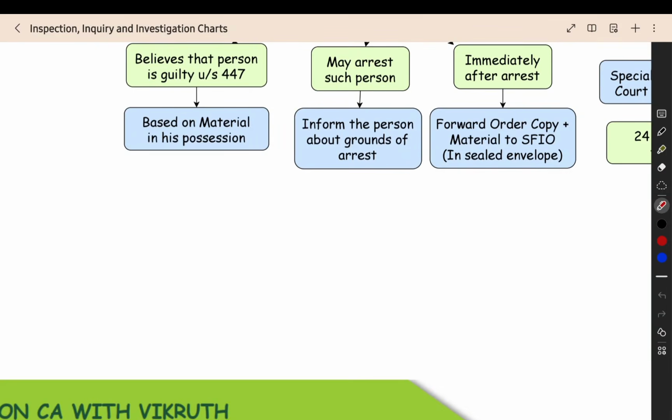The person whom they are going to arrest has some kind of material in possession, like money or funds or assets or documents, something he has in his custody that he obtained by doing fraud. He did some fraud, because of that he got some material, that material he now has, and because of that we are doing the arrest.